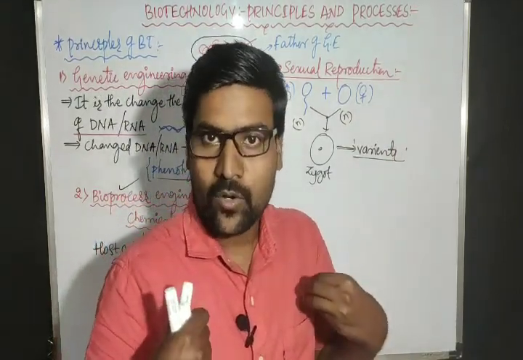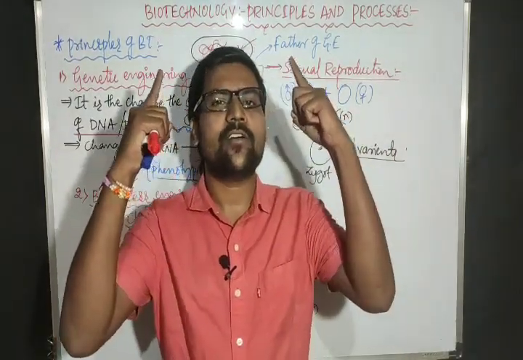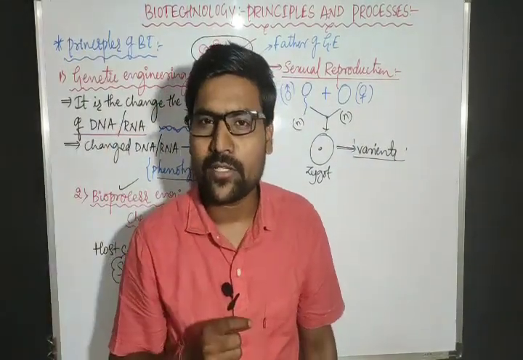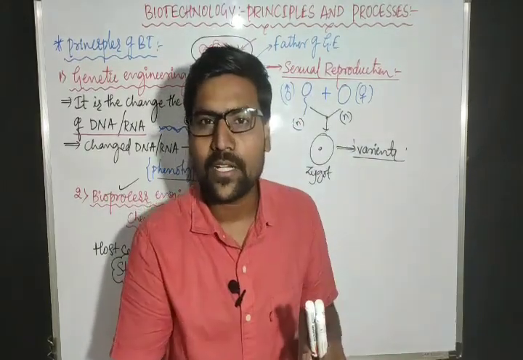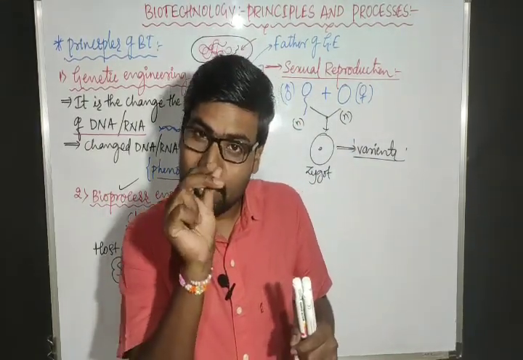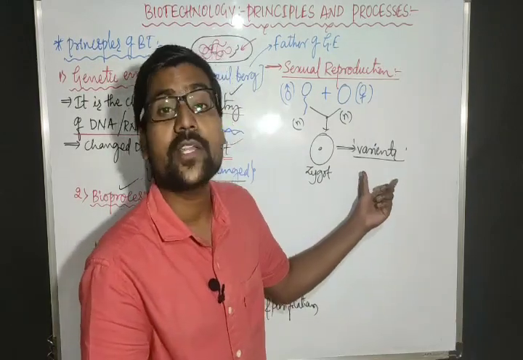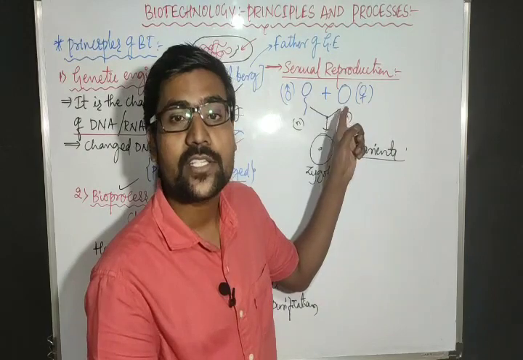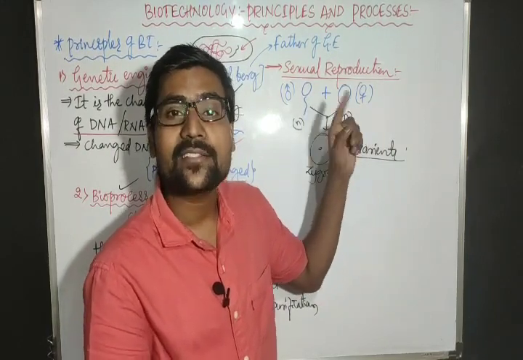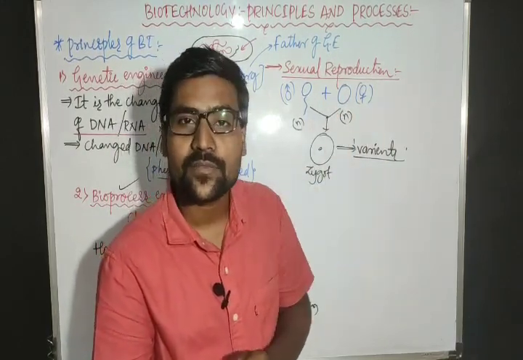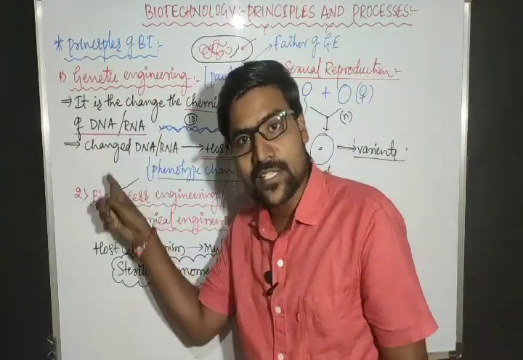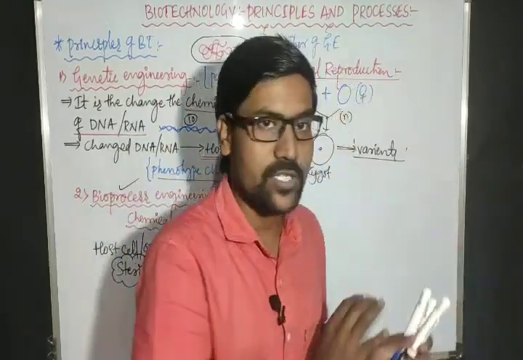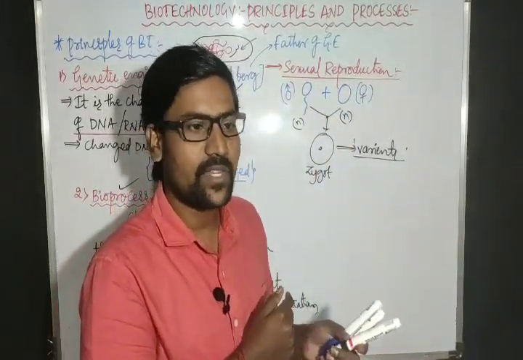How we look right now, we are not exactly the same as our parents. We are not exactly looking like our father, we are not exactly looking like our mother, but we are looking slightly different. Why? Because variation is present. That means here also changes occur. Here also characters are changing slightly, and here also we are changing the characters. Then what is the difference between this change and this change? We should ask the difference.